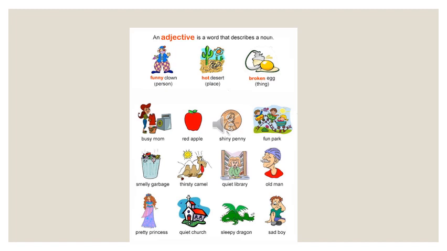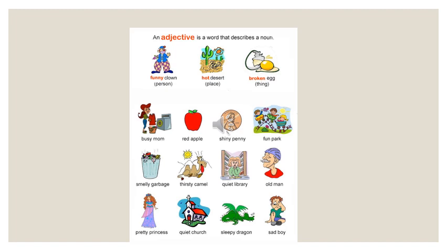Because it is describing a desert, whether it's a hot or a cold place. Now another example is broken egg, in which broken is the adjective. It is telling us more about an egg, how the egg is, whether it is boiled, broken or baked, whatever it is.